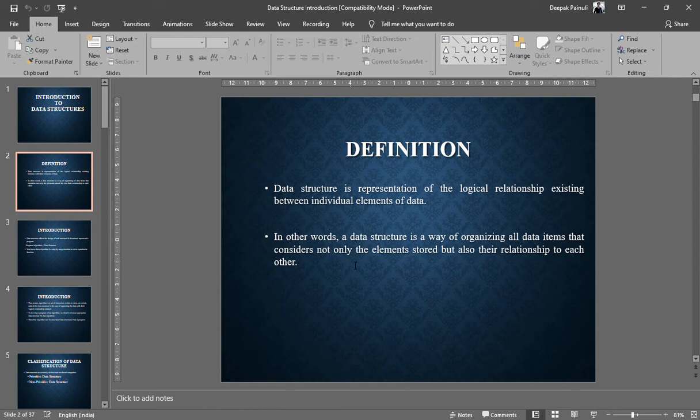If you are putting those books in sequential manner, first in one cell, second in the second cell, third in the third cell, like that, that is called linear allocation of memory or linear allocation of cells. In that case you will require a linear allocation algorithm, or linear data structure. That means you are structuring your data, which is your books, in linear fashion, right?